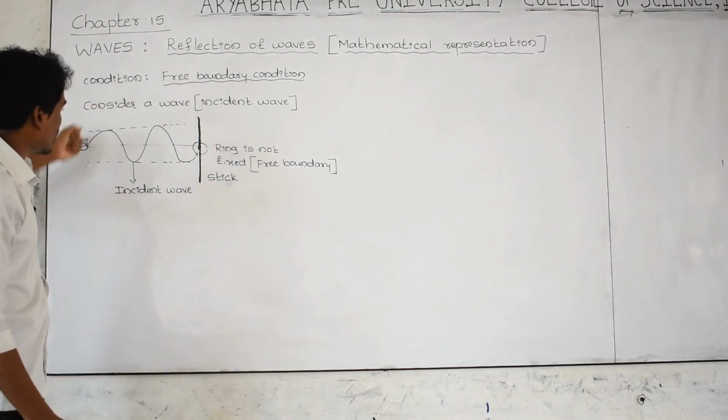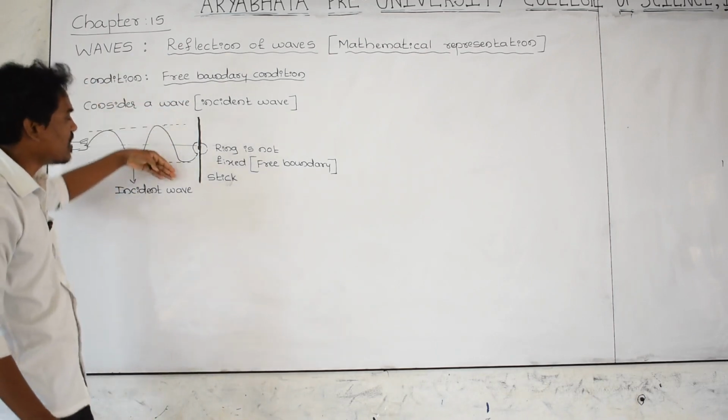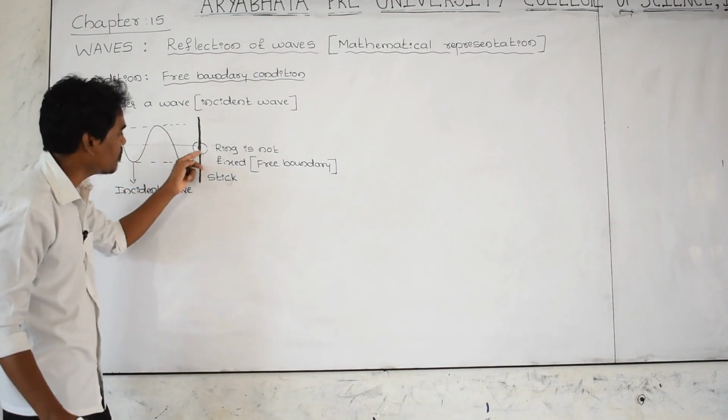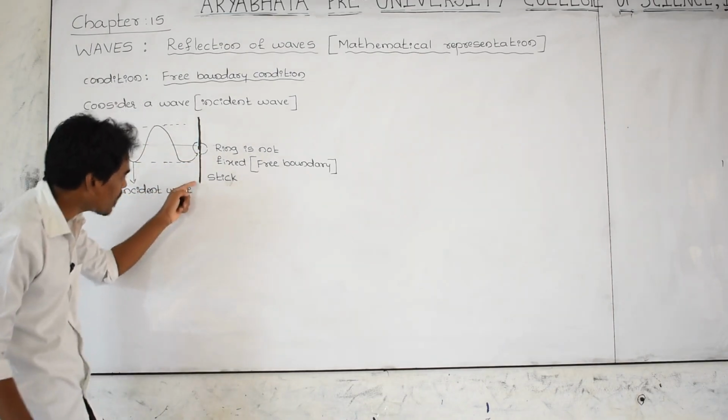If you give a jerk to the hand, the wave is moving like this. Suddenly this trough, crest, trough, this trough pulls the ring in the downward direction.